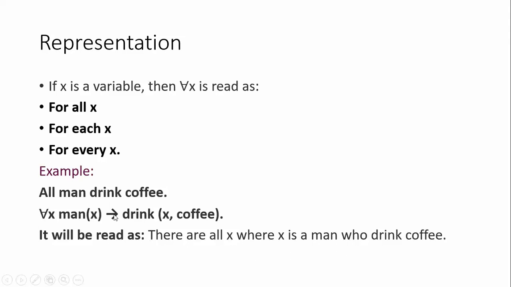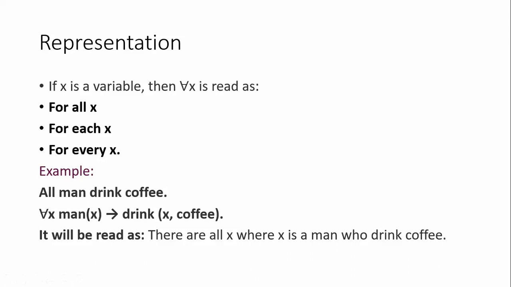Implication means the arrow mark, and it is followed by drink coffee. Who will drink coffee? All men drink coffee. That man is represented by the variable x here. So it will be read as: for all x, where x is a man, x drinks coffee.